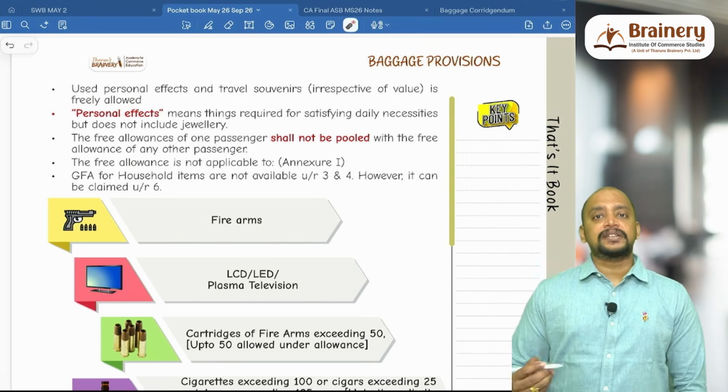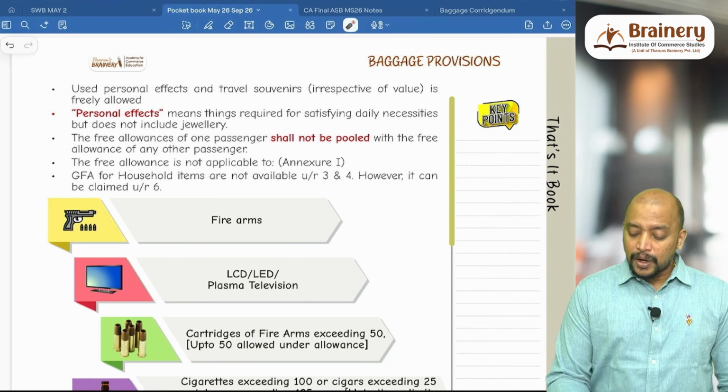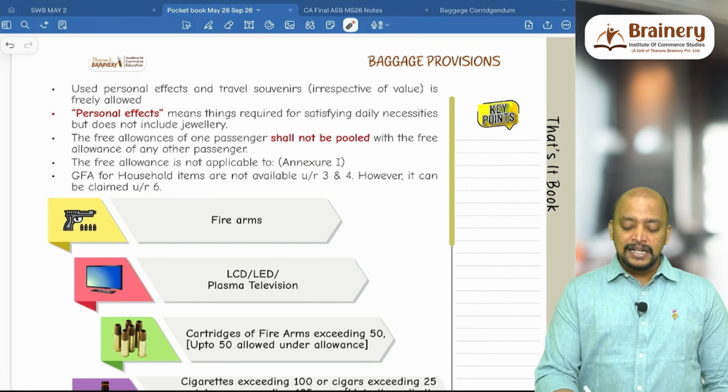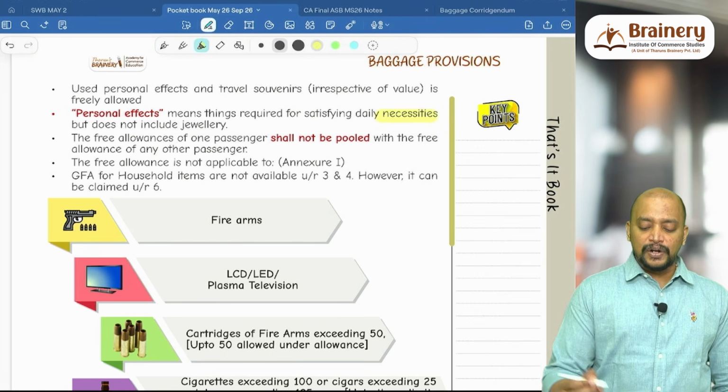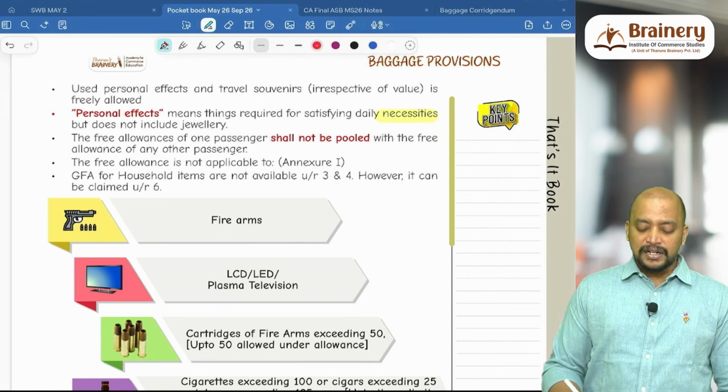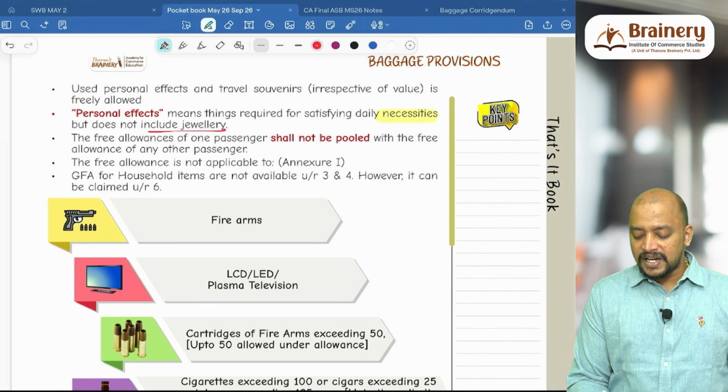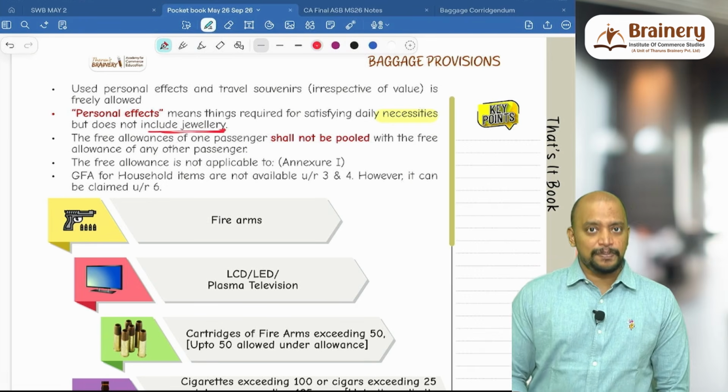And what is the meaning of personal effects? Those which are required for satisfying daily necessities. So only necessities will come under used personal effects. Therefore, other items will not come under personal effects, and it does not include jewelry. That's a very, very important point. Jewelry will not be taken as personal effects.